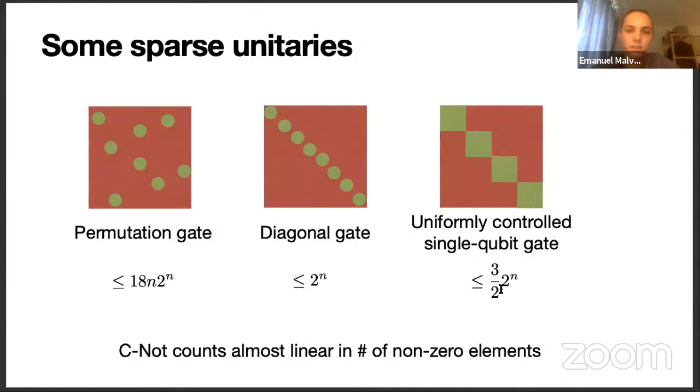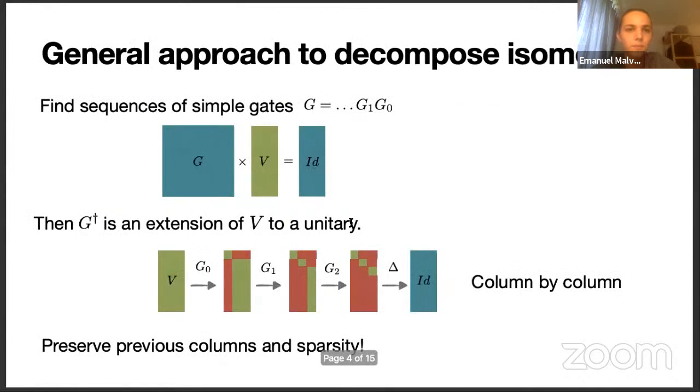In each case, you can see that the number of CNOT gates that is required to implement these isometries is more or less linear in the number of non-zero entries of these isometries, except here we have this factor of n. And so the goal will be to do the same thing in the general case for arbitrary sparse isometries. And we will see that it is indeed possible to achieve similar counts.